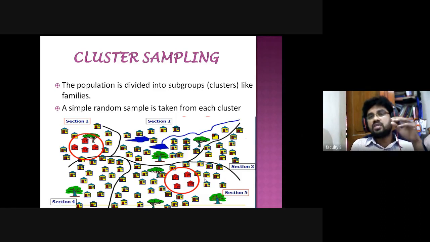So on the basis of size also we can divide into clusters, because the problems of small families are not similar to those of large families. Am I clear about the cluster sampling method?